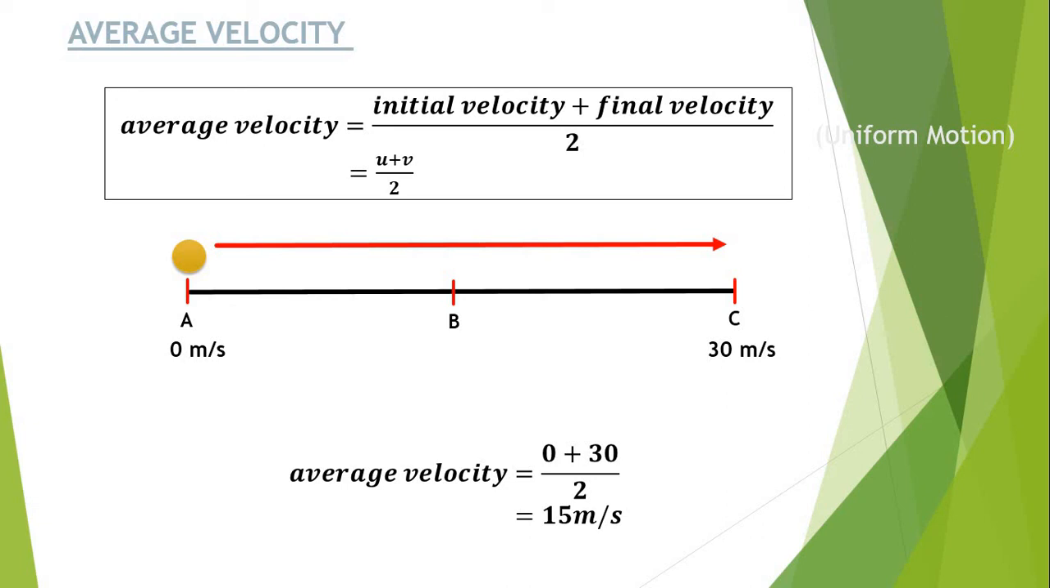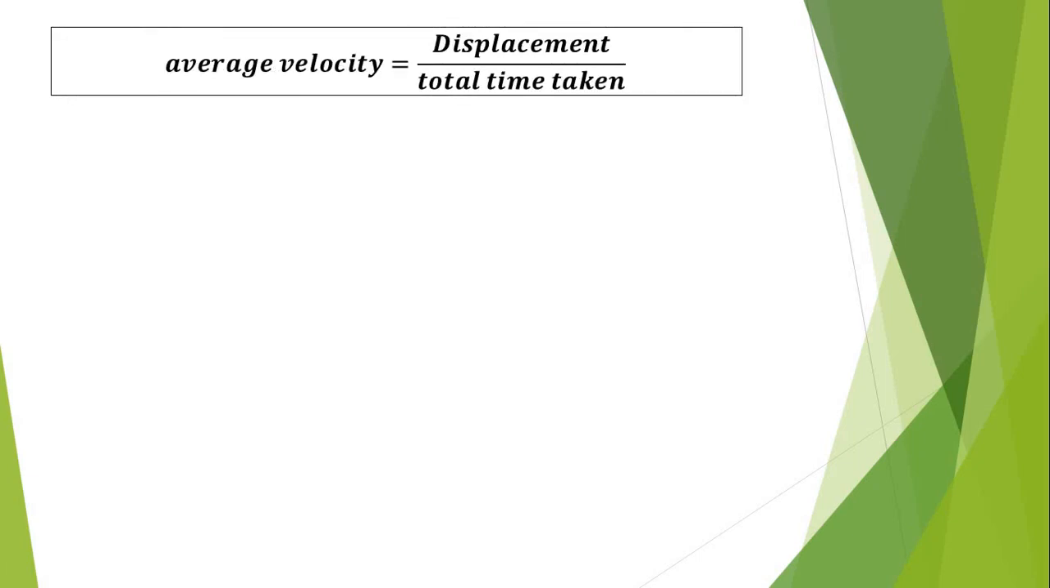But this is for the uniform motion. Suppose the object is in a non-uniform motion, and most of the time the motion is non-uniform. At that time, which equation is very much essential for us? So friends, at that time the equation is displacement upon total time taken. I hope everybody remembers what is called the displacement. Displacement is nothing but the final position minus the initial position of the object. That is known as a displacement.